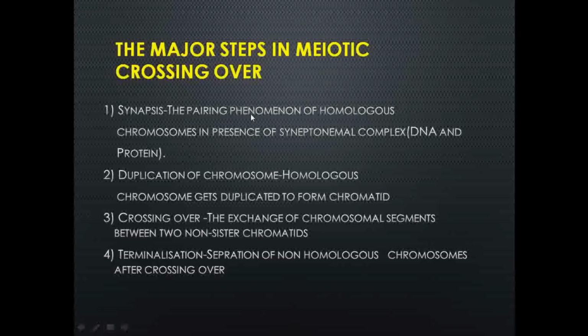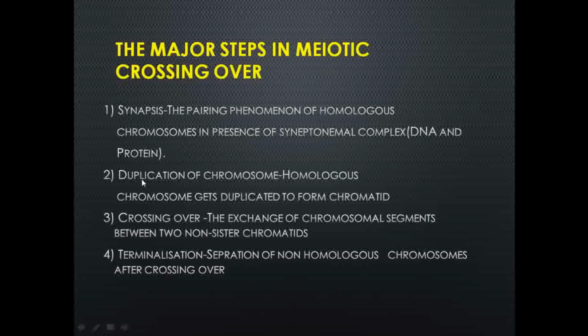This is the pairing of homologous chromosomes in the presence of the synaptonemal complex. The homologous chromosomes come closer and form a pairing, after which the crossing over can take place. So this is the first step.